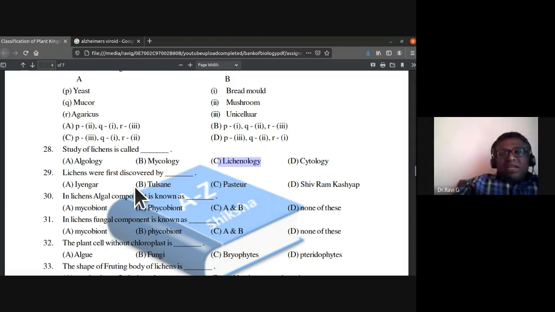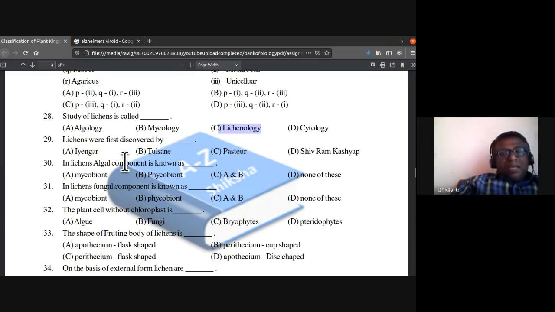So it is easy, isn't it? Study of lichens is called lichenology. What is cytology? The branch of biology which deals with the study of cells and their organelles, we call it cytology. So, cell biology or cytology.